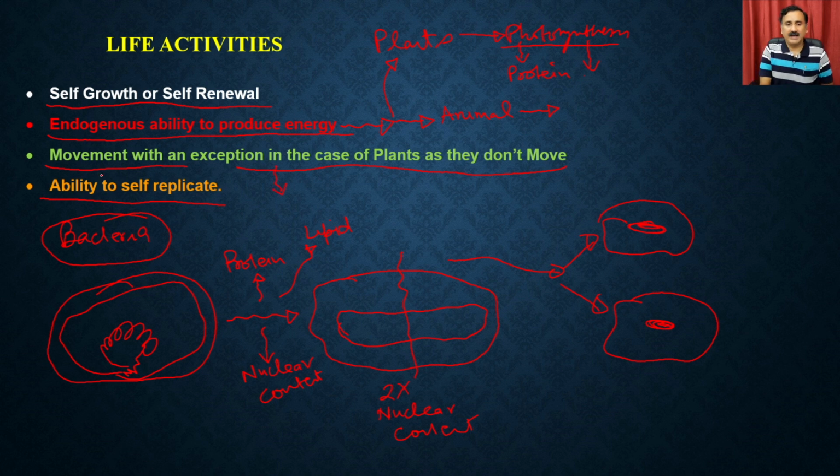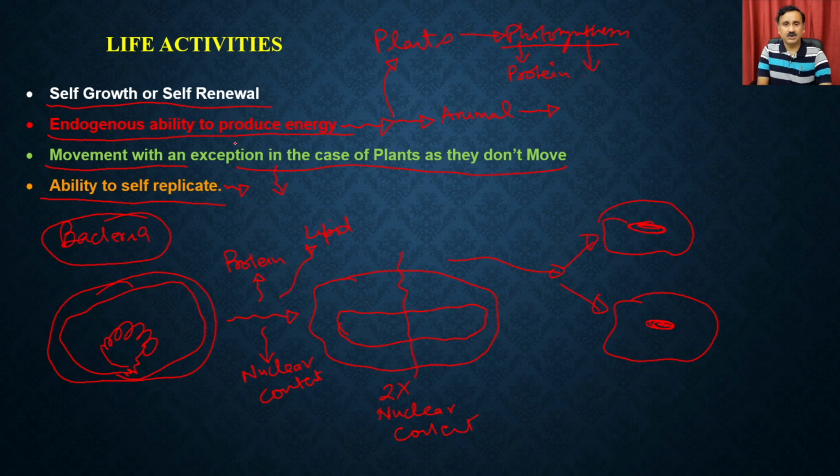And then it also has the ability to self-replicate. So self-replication is where one organism is going to produce two different organisms. So these are a few of the classical and basic pathways which are essential. And what you see here is that the synthesis of new biomolecules, or the synthesis of the different types of protein, lipids, and nuclear content, is essential for performing these functions.